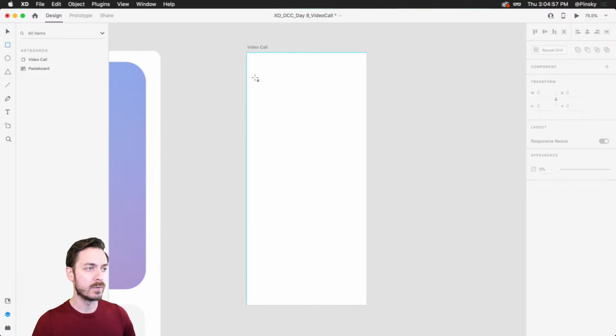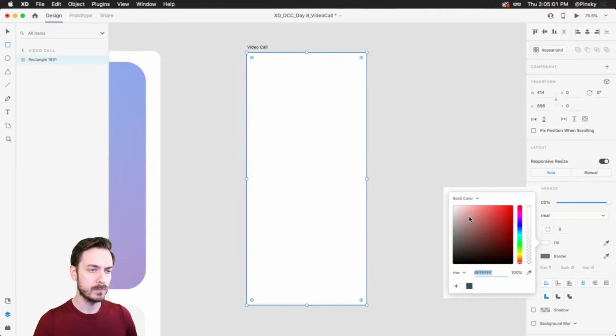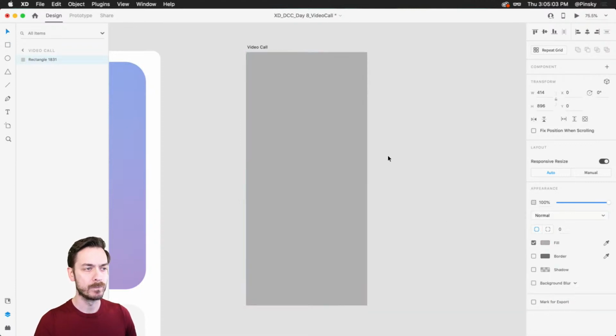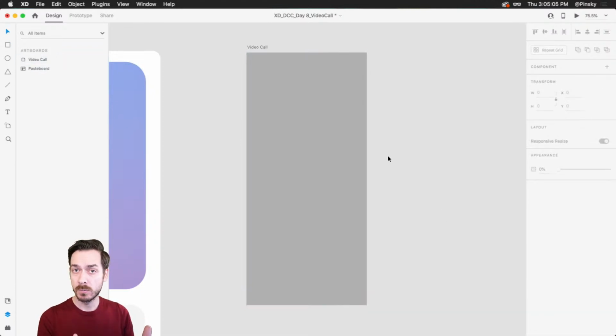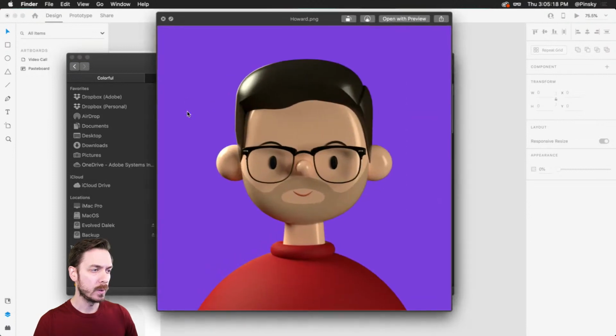So I'm gonna grab the good old rectangle and draw one out across this artboard, right? And just so you can see it, I'll change the color to gray. Now, because we want something to indicate that we are making this call, I'm gonna hop over to Finder or Explorer on Windows, and I'm going to grab an image of a toy face.